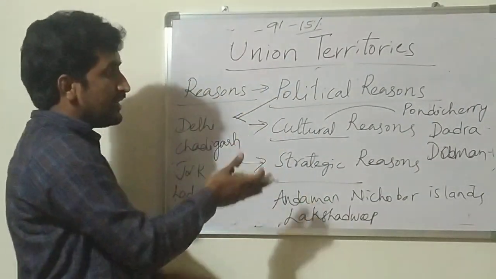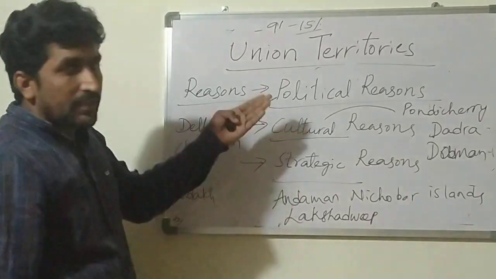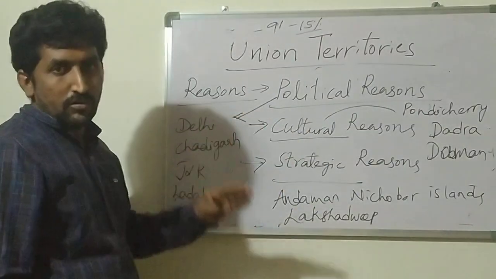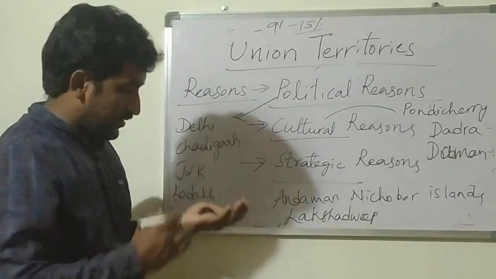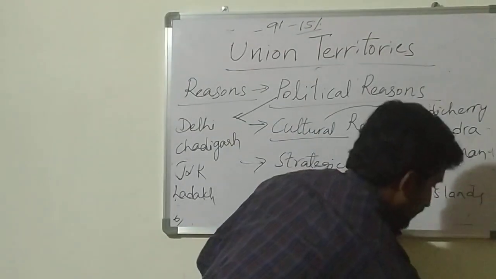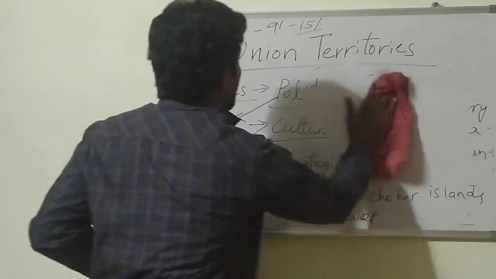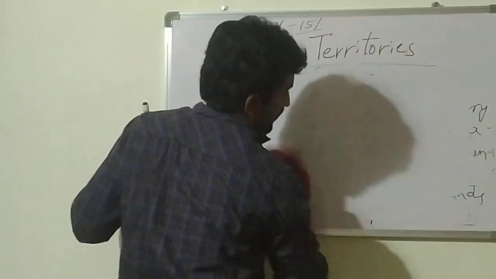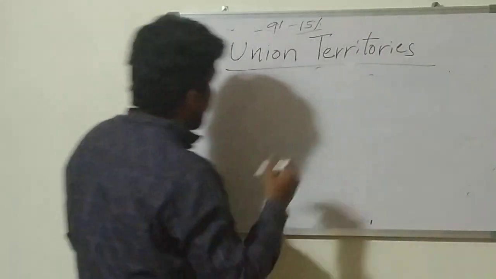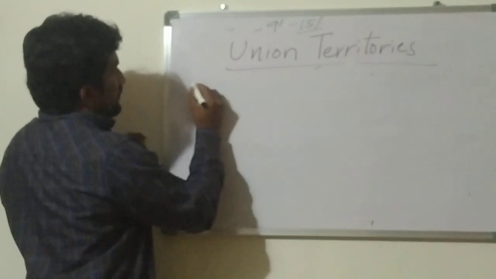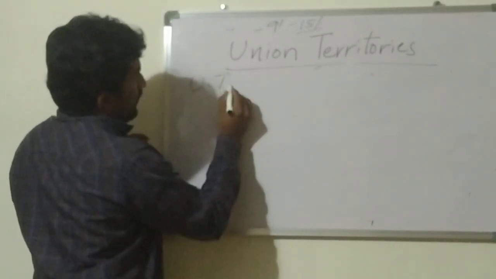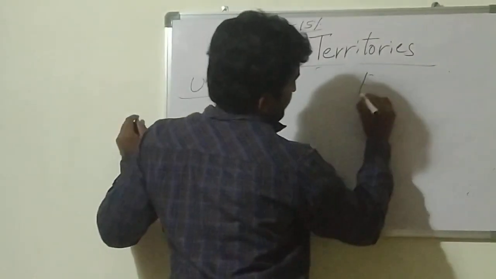So now we will discuss which union territory comes under which high court or which state's high court. So we will discuss like this: Union Territory, High Court.